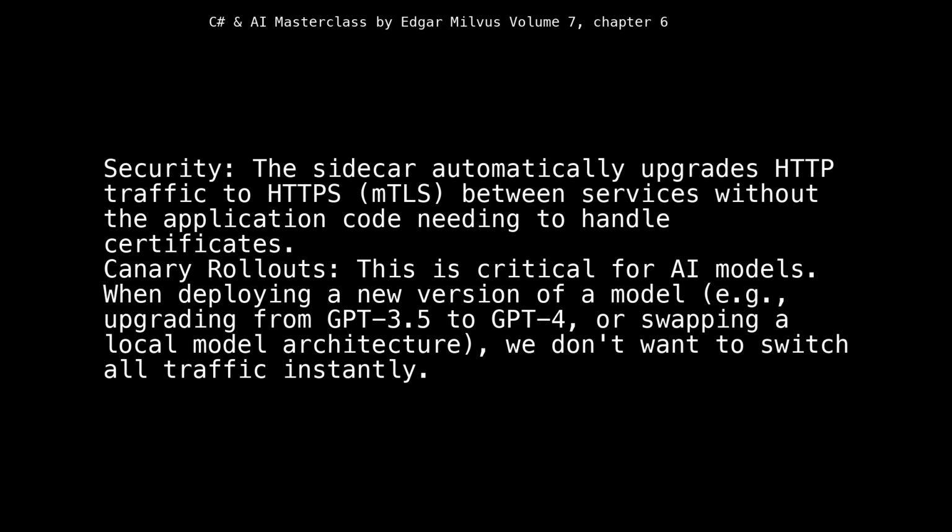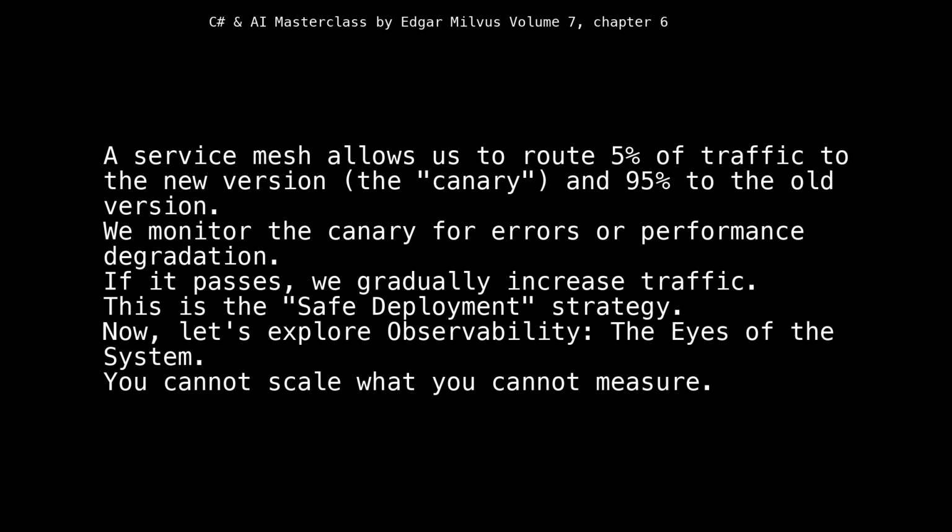Canary rollouts, this is critical for AI models. When deploying a new version of a model, e.g., upgrading from GPT-3.5 to GPT-4, or swapping a local model architecture, we don't want to switch all traffic instantly. A service mesh allows us to route 5% of traffic to the new version, the canary, and 95% to the old version. We monitor the canary for errors or performance degradation. If it passes, we gradually increase traffic. This is the safe deployment strategy.